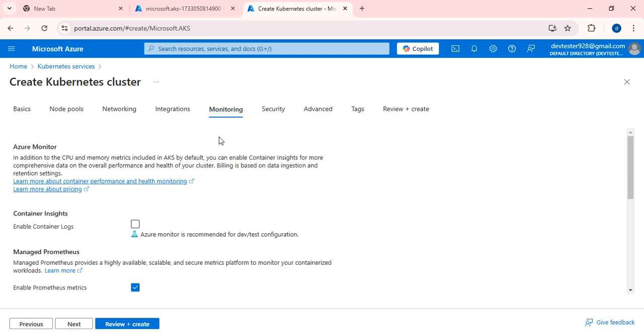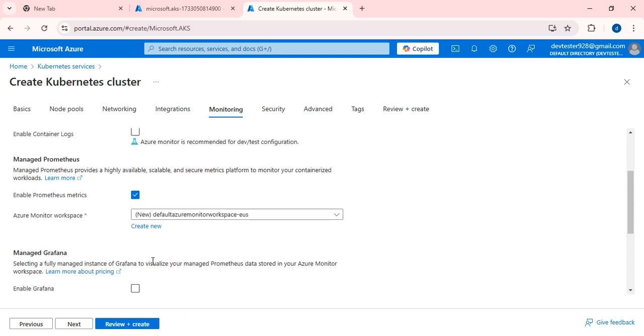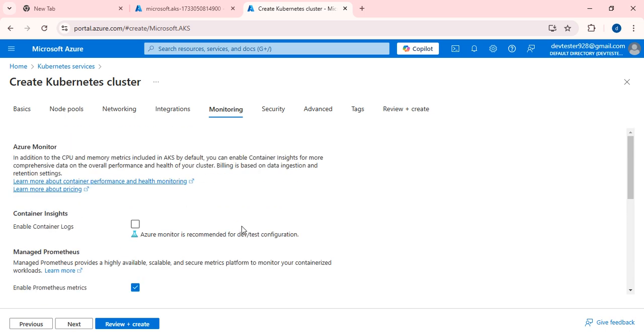And if you go to monitoring, with the help of Azure Monitor we can monitor the CPU, memory metrics, everything, with the help of the Azure monitoring tool. If you want logs, you can enable the logs, then logs will be generated. If you want an Azure Monitor workspace, you can. In this way, there are a lot of options, so based on your requirement, based on the company requirement, you are going to add those things.